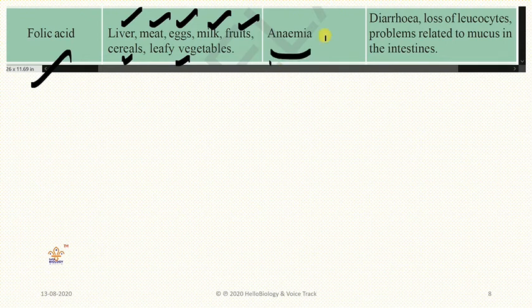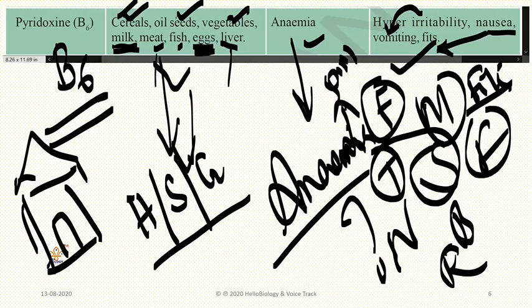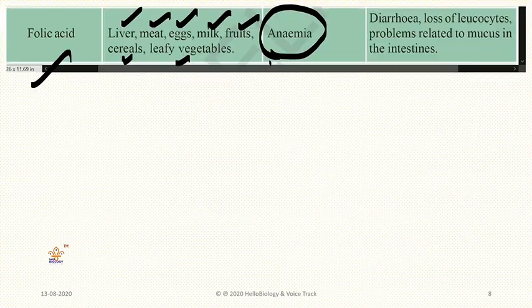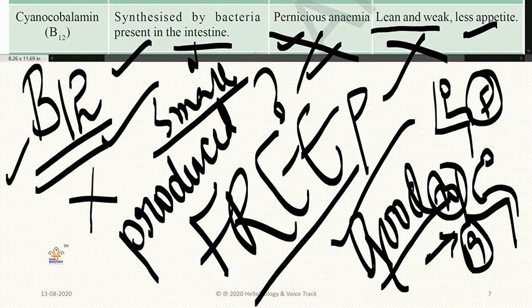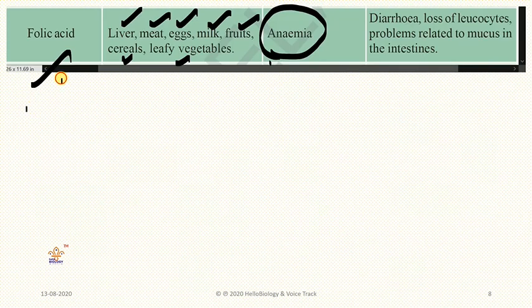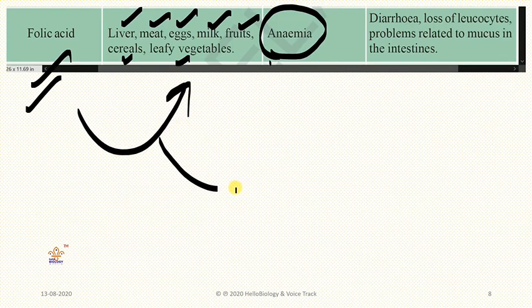And if you don't eat these, you will get anemia again. Anemia is caused by two vitamins here: folic acid and pyridoxine. Lack of pyridoxine gives you anemia, and lack of folic acid also gives you anemia. And pernicious anemia is caused by cyanocobalamin. Next, folic acid is present in these foods. If you don't eat those foods, you will get anemia.